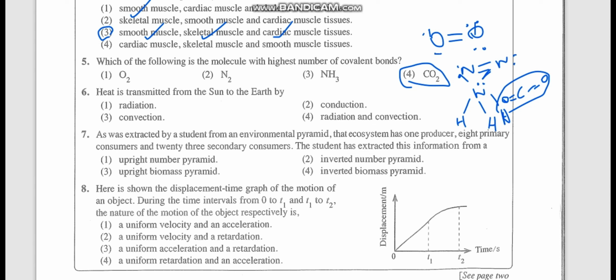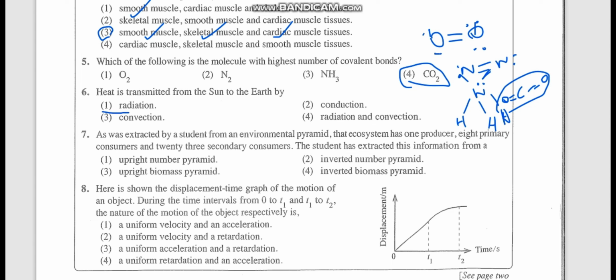Yes, now we'll see the sixth question. Heat is transmitted from the sun to the earth by... So, heat transmission methods we have three: radiation, convection and conduction. To easily remember that, convection occurs mostly in liquid particles, conduction is like when there is contact, and radiation is mostly in the air. So the better answer here is radiation.